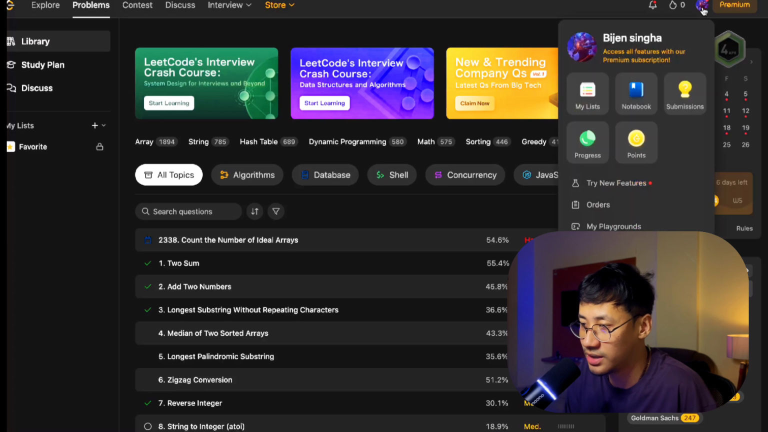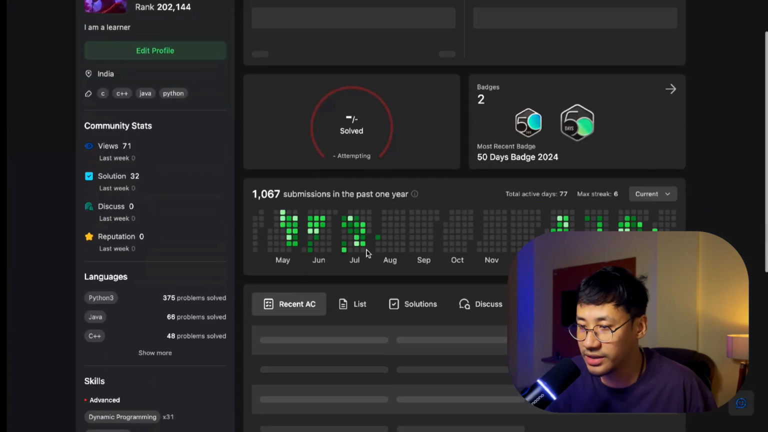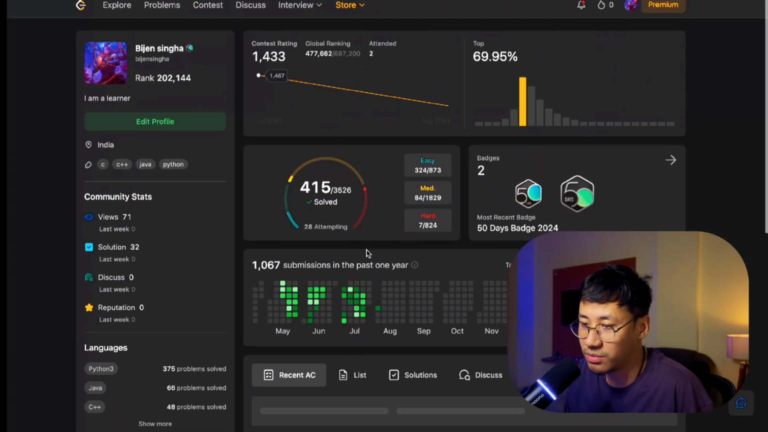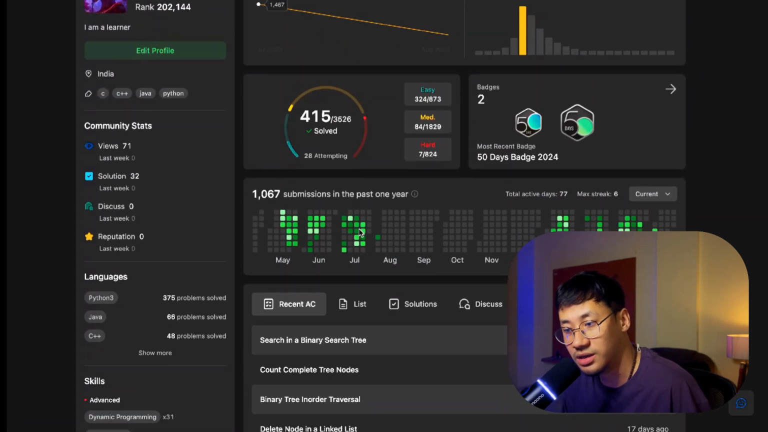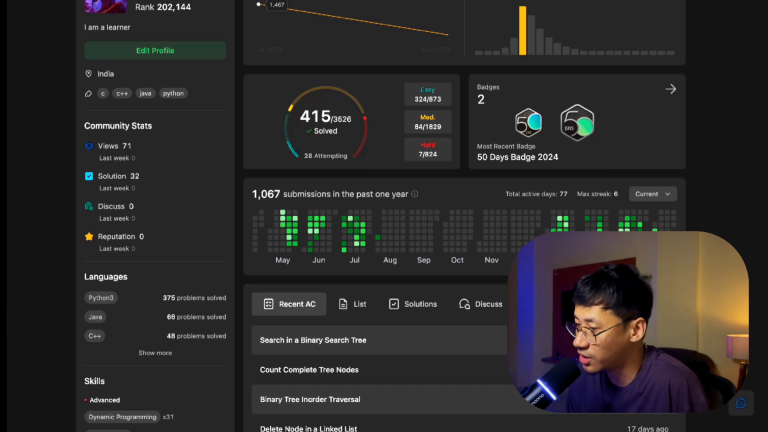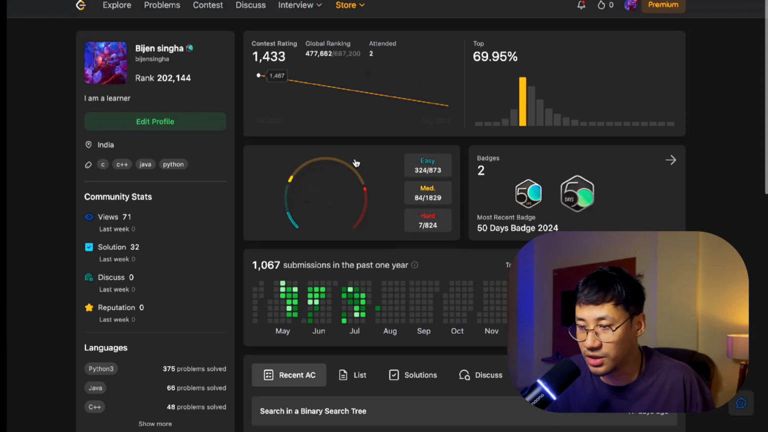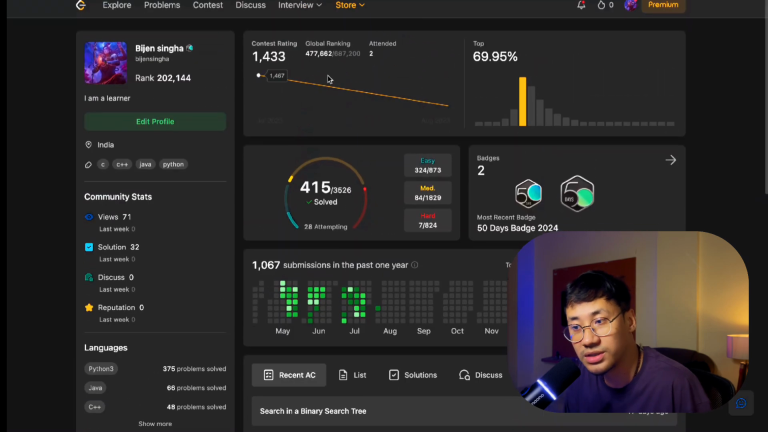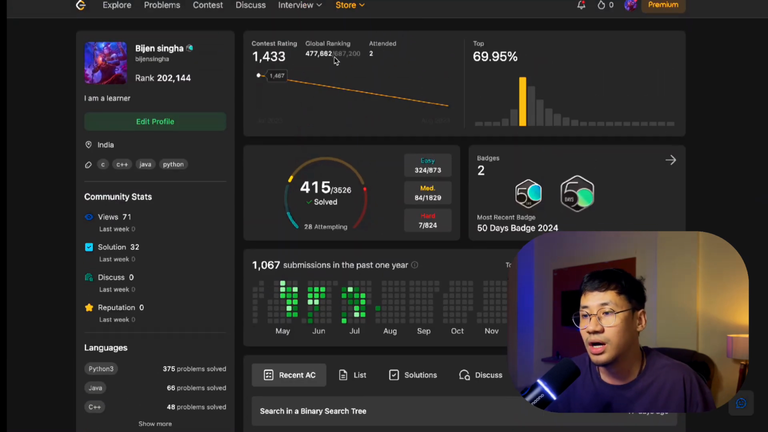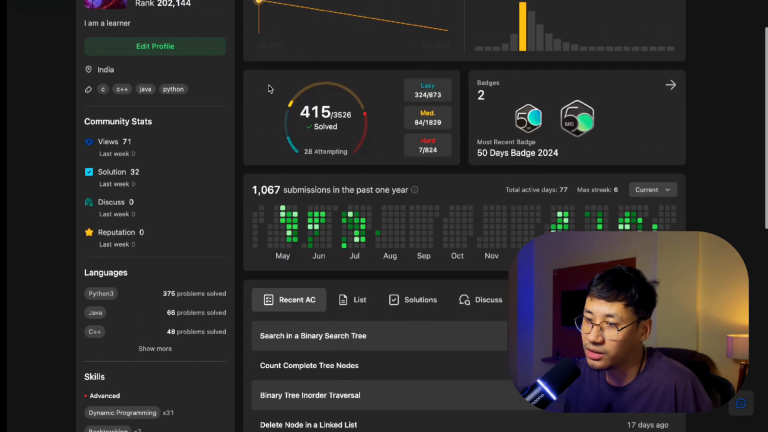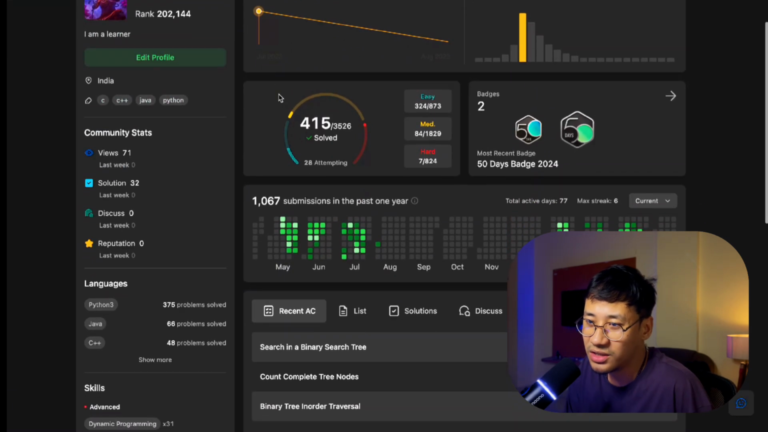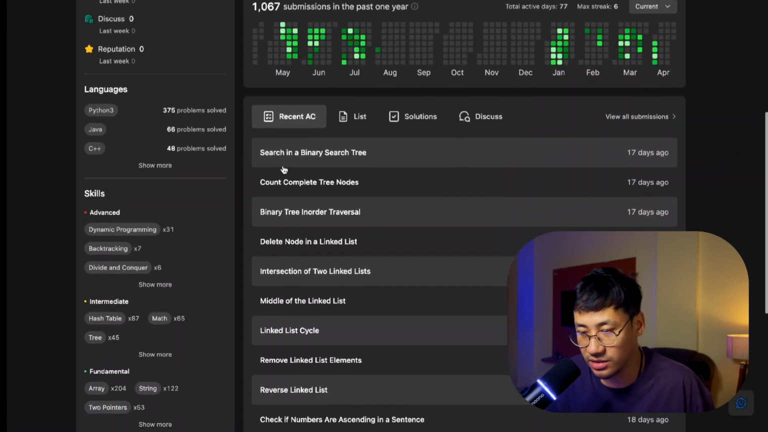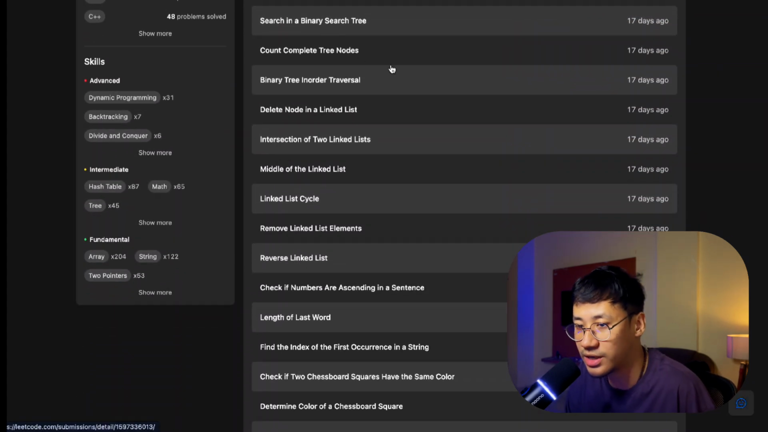Okay, I love this particular thing: here you can see how many problems you have solved, and also you can see I was quite active a year ago, and I was active in January, February, March, but not now. Here you can see how many questions you have solved. Here you can see rank, global rank and India country rank. So my rank is this and this. That's it. You can see what questions you have solved.